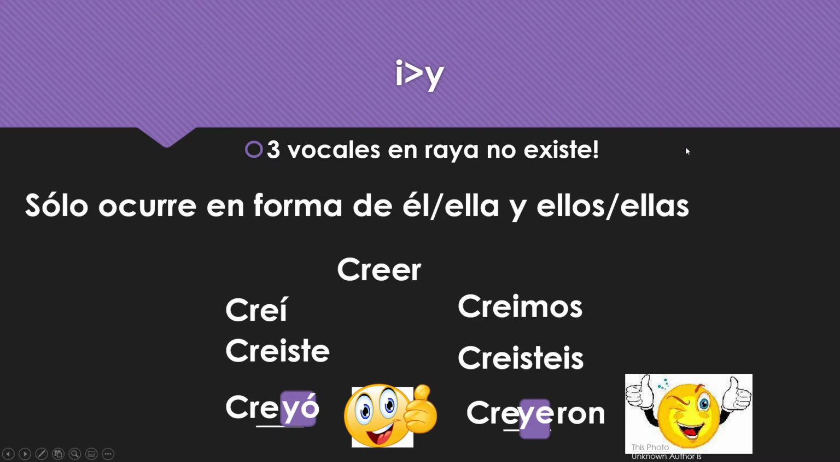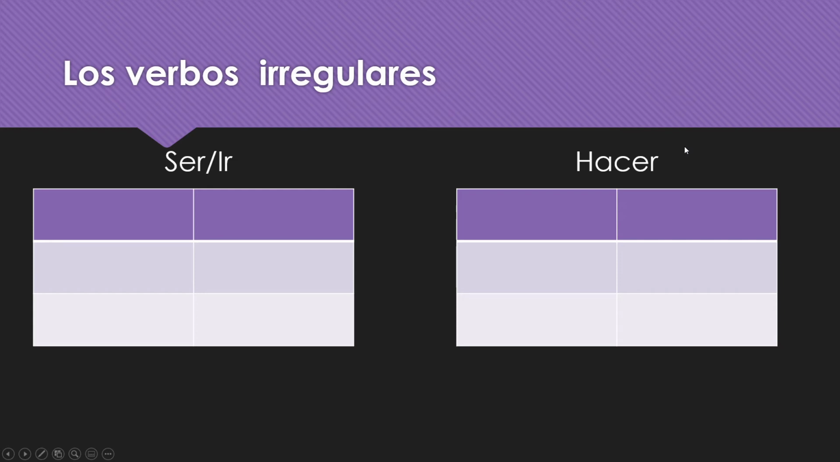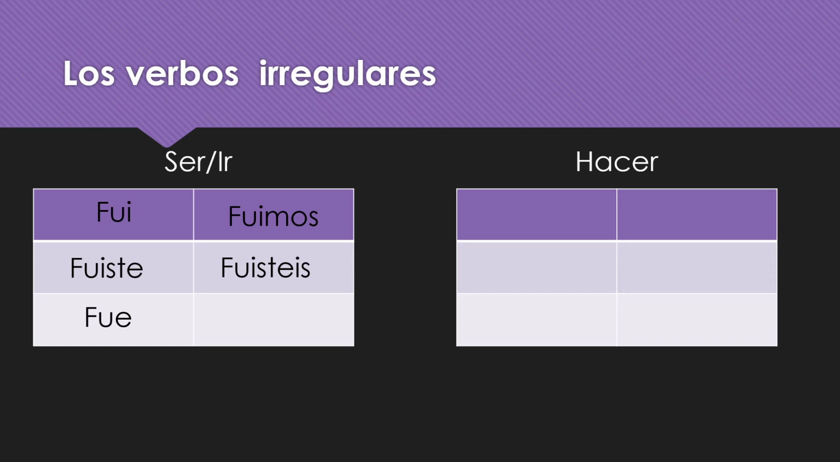All right. Other things that we did. We had some irregulars. We did ser and ir early on, as well as hacer. But ser and ir, we did a while back. We should have these memorized now. And they're just fun to say. They're our identical twins because they do the exact same things. The only way we know the difference between the two of them is by contextual meaning of the sentence. Okay, so conjugate them. En yo es fui, tú fuiste, él, ella, usted fue, nosotros fuimos, vosotros fuisteis, ellos, ellas, ustedes fueron. Okay, those are just fun.